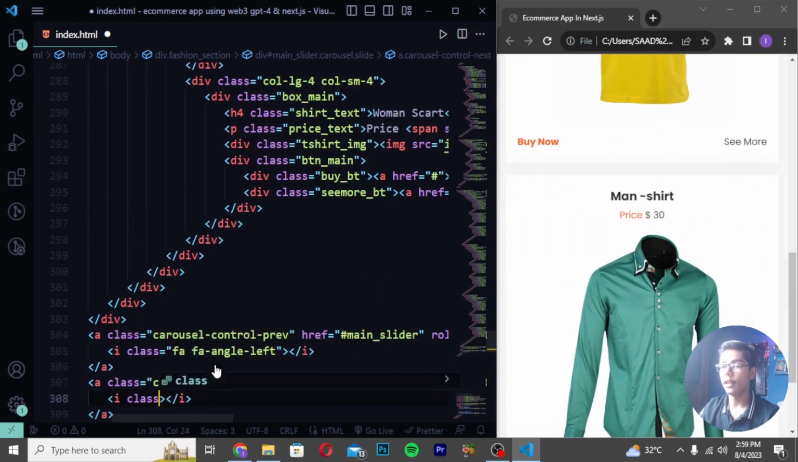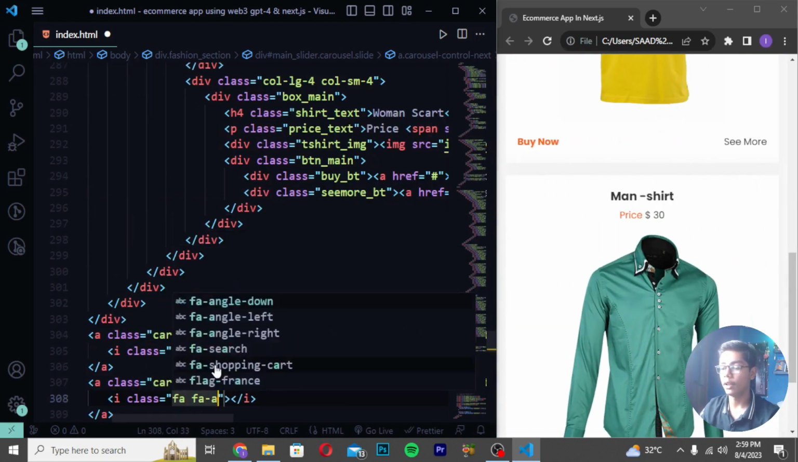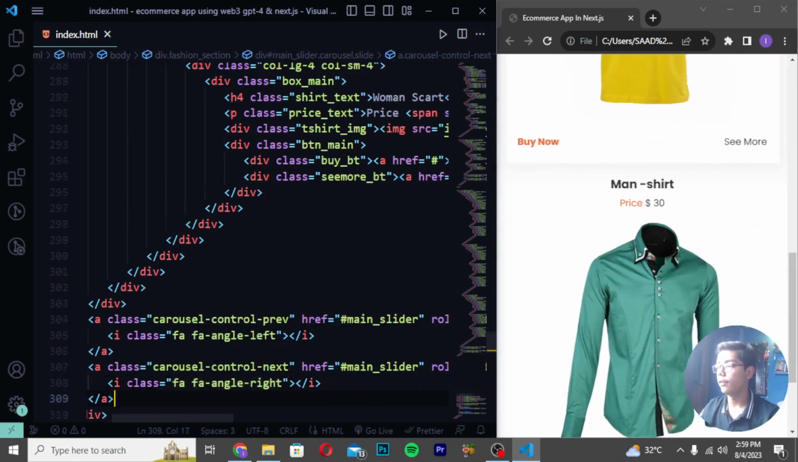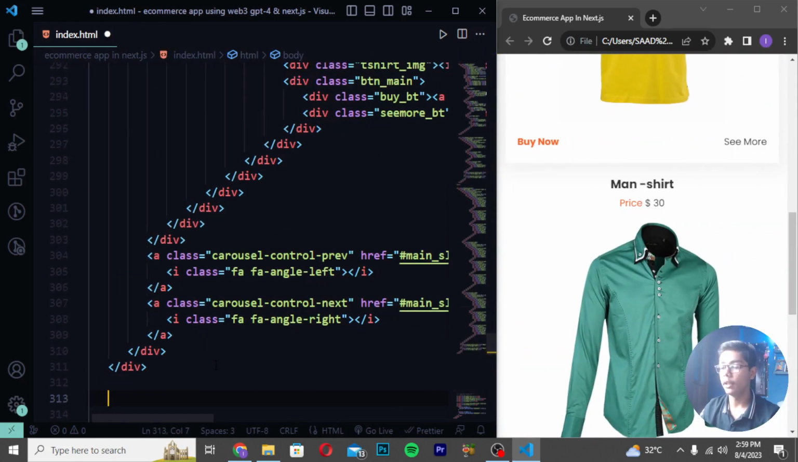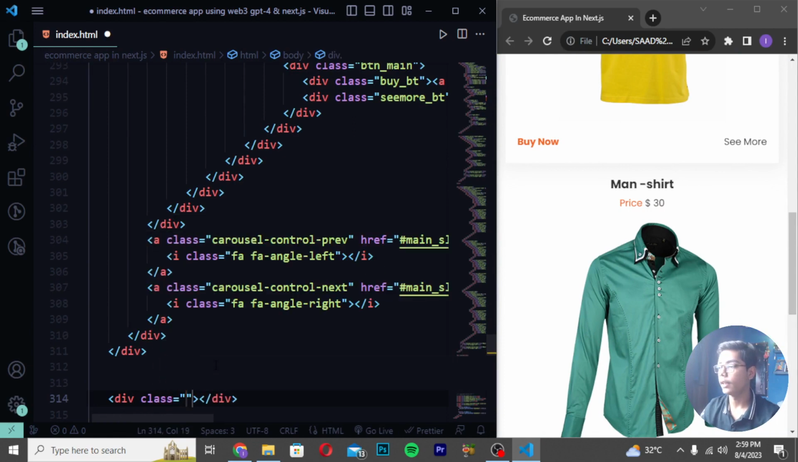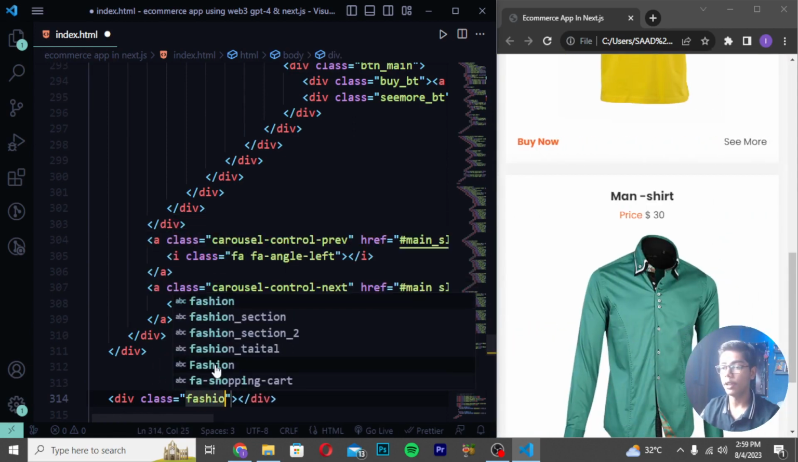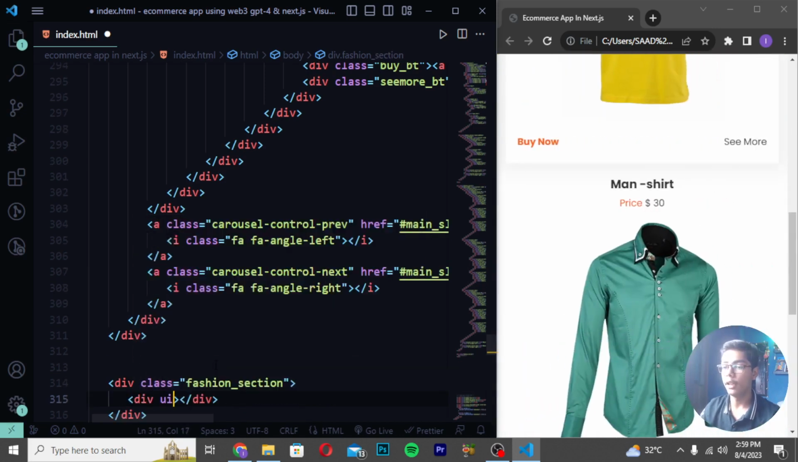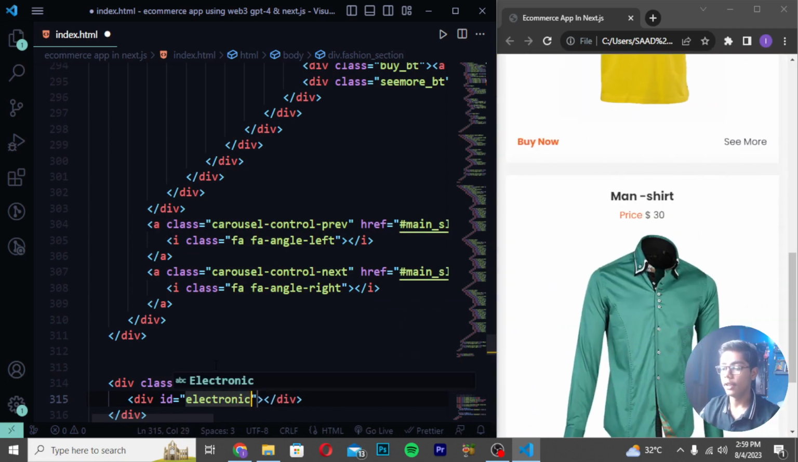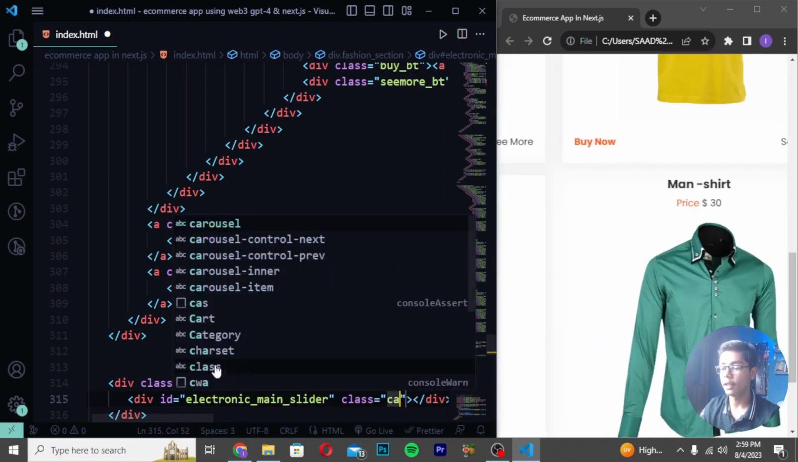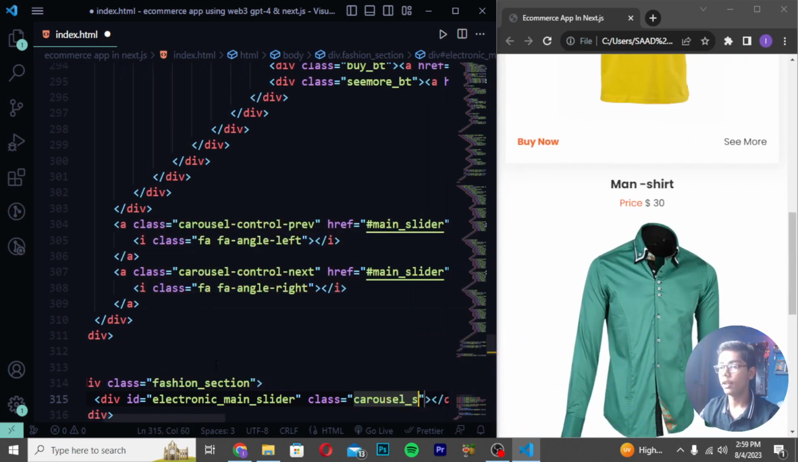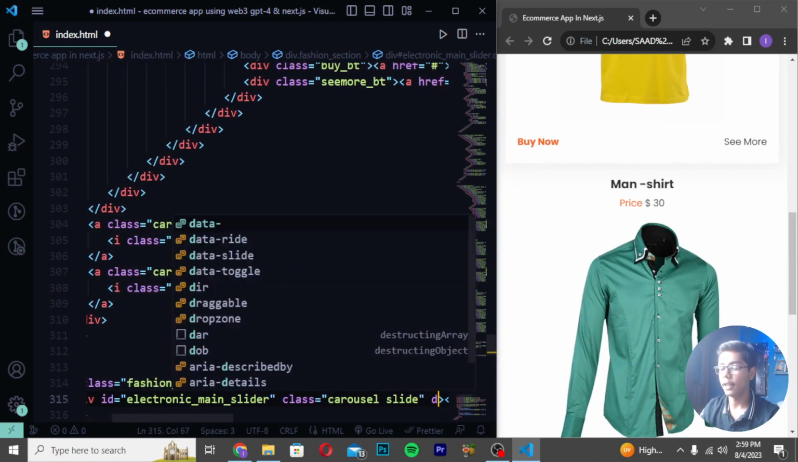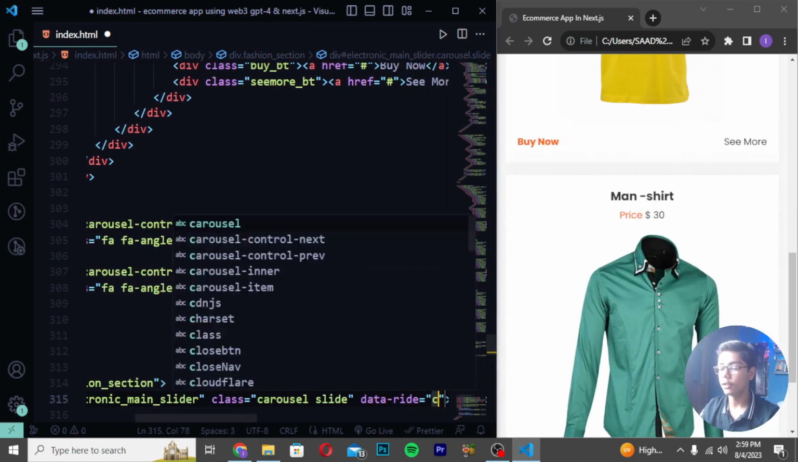Then you have to write here I tag fa. Then I will be now writing here angle right. Save. Then you have to now move down and create div class, and I will be writing it as fashion. So I will be now writing here fashion underscore section like this, and write here div id, and I will be now writing here electronic, and then you have to write here underscore main slider. Then you have to just write here class carousel, or you can say directly you can give space and write slide. Write here data ride equals to carousel.